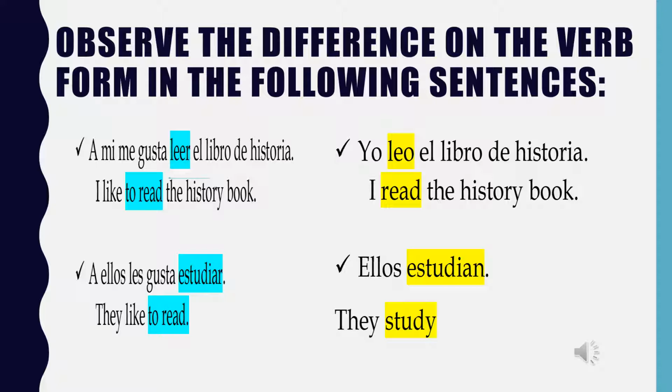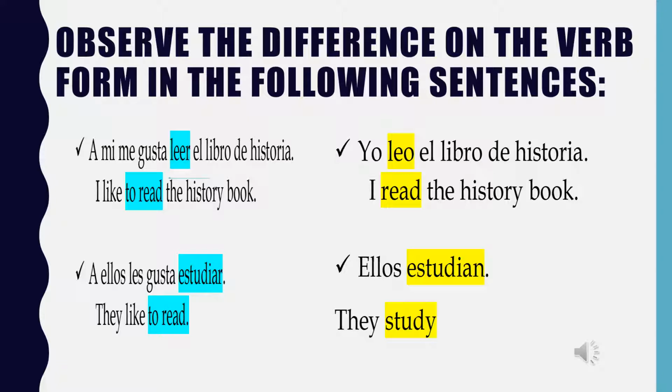So the verb to read is conjugated in English by adding the pronoun I and dropping the to before the verb read. In Spanish, we drop the er and we add o because the subject of the sentence is yo. And as you learned last week, we drop the endings and we add the right ending according to the pronoun. Second sentence. Ellos estudian. They study.